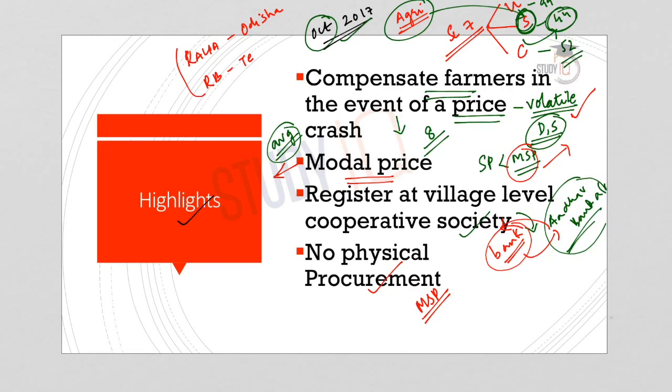And one major concern with physical procurement is the issue of leakages and administrative cost. So the government can eliminate the need for administrative cost and also leakages due to physical procurement. So here there is no physical procurement, but instead the price difference is directly credited to the bank account of the farmer or the beneficiary.